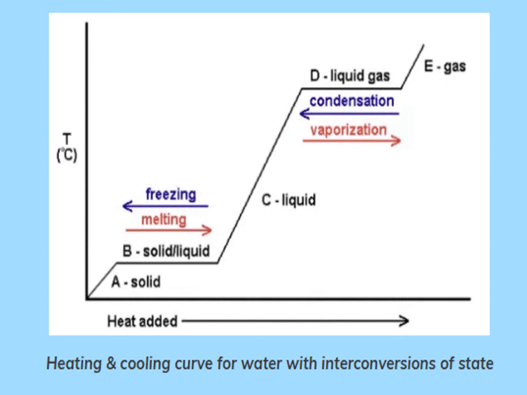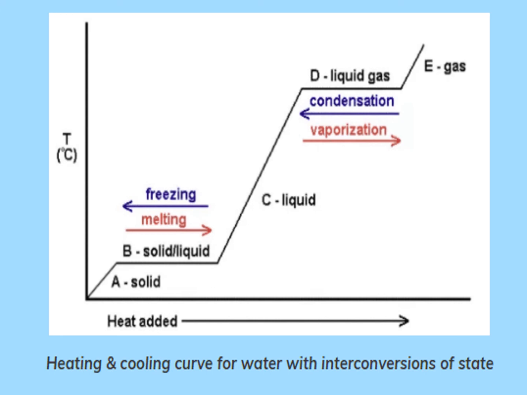Now at point C, the liquid starts getting heat and the temperature increases. At point D, the liquid starts converting into gas. So at points D and E, liquid and gas both states exist, and this is called vaporization. And at point E, the liquid converts into a gaseous state. This is the heating curve of water.